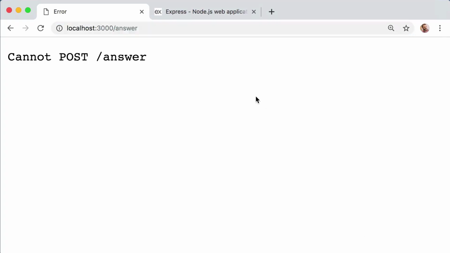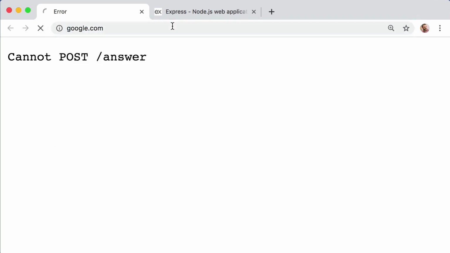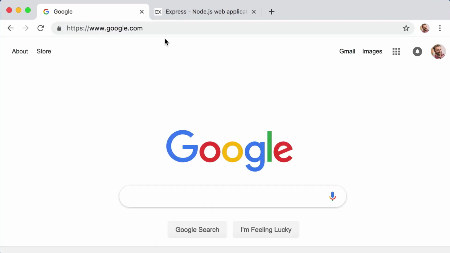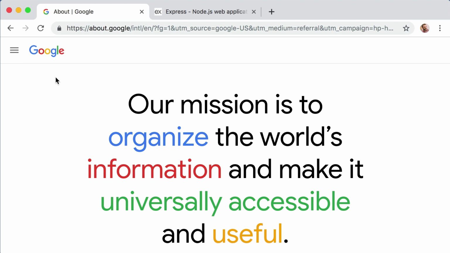So in your web browser, when you visit a URL, so if I typed in google.com, my browser just sent a GET request to the Google servers. Or if I clicked on one of these navigation links at the top of Google, like if I clicked on their About link to go to the About page, my browser sent a GET request to that About URL.